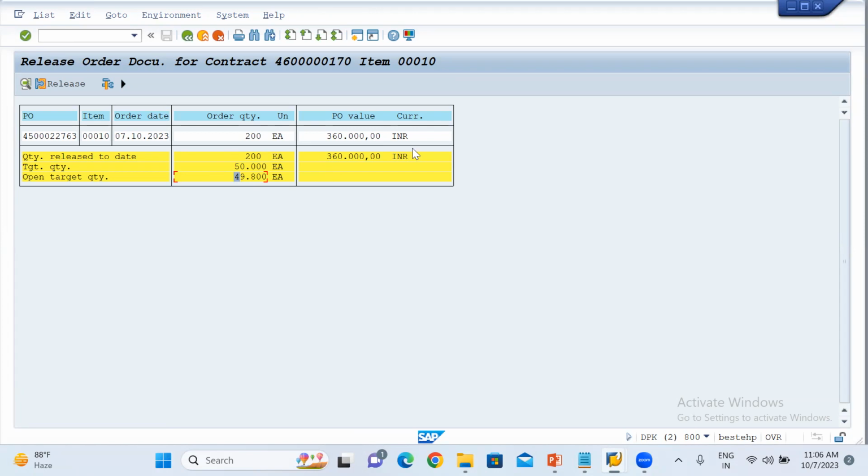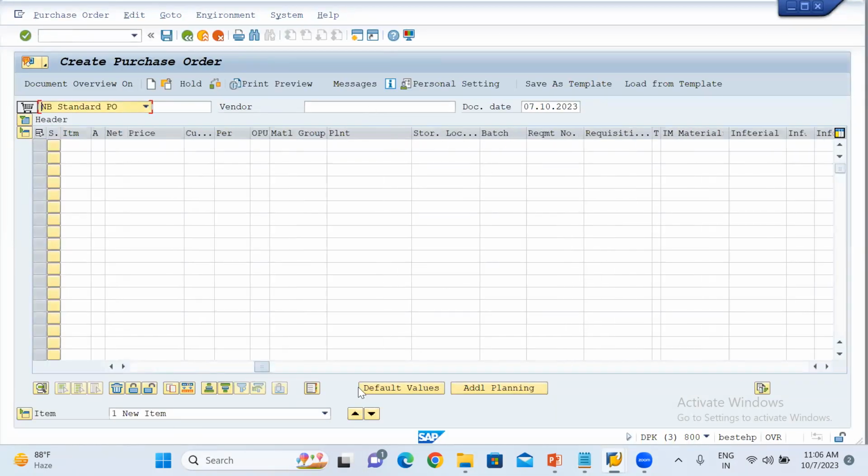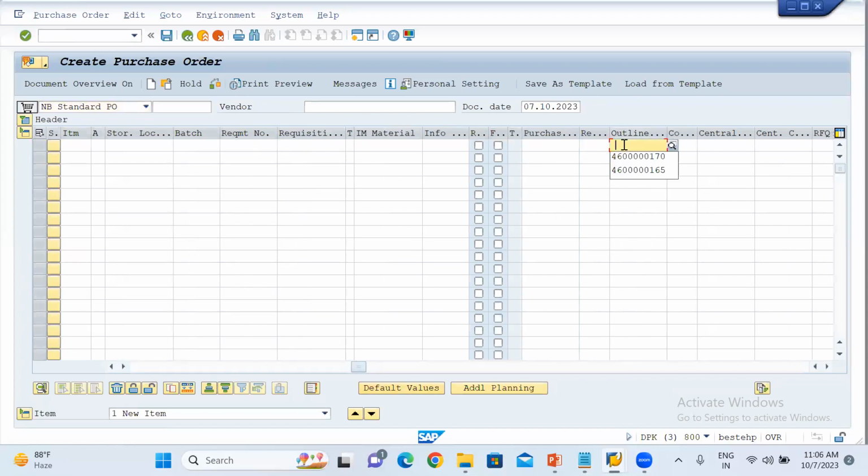Another thing I want to say is, sometimes once the contract quantity has been consumed, for example 49,800 quantity is present, right? So I am going to create another PO against that contract, ME21N, and then I just put the contract number over here. This is the most important thing you should know.